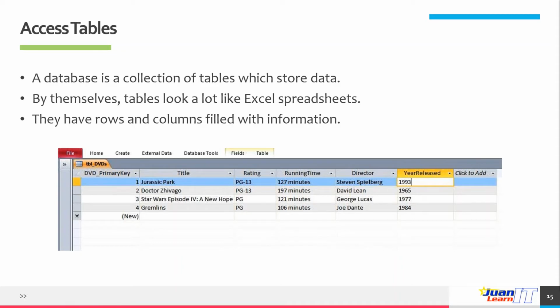Usually, each record has a primary key, which is a numerical unique identifier. In this table, when you say 3, that pertains to Star Wars. Each record should have a primary key. We will be talking about primary keys more in the succeeding videos of the lecture.